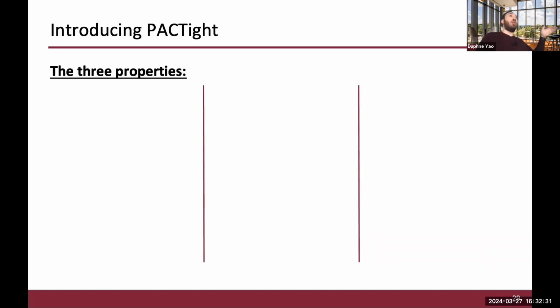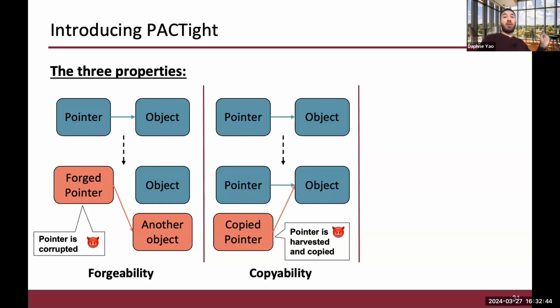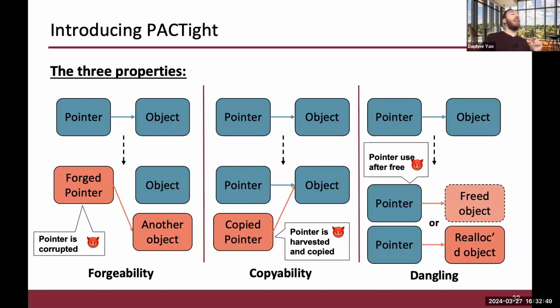So let's take a closer look at these 3 properties in order to better define them. The first property, forgeability, means that a pointer that points to a specific object becomes corrupted with a forged pointer that points to another object. Copyability means that a maliciously copied pointer can still be legitimately used to point to an object. And dangling means that the pointer of a freed or a reallocated object still points to that object and can be abused by an attacker. These are the 3 properties that we aim to enforce and defend against.